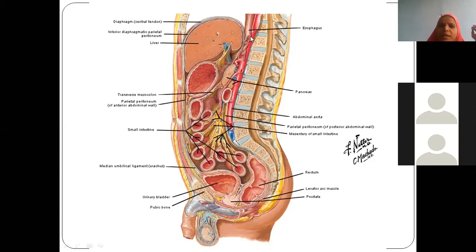It will have a superior layer and an inferior layer. Then you will see the further continuation: what is the connection between the stomach and liver called? Very good, lesser omentum. This connection we find from the porta hepatis area. Margins of the porta hepatis will give attachment to the lesser omentum, coming to the lesser curvature of the stomach. That point is again repeated here when we are discussing the liver.